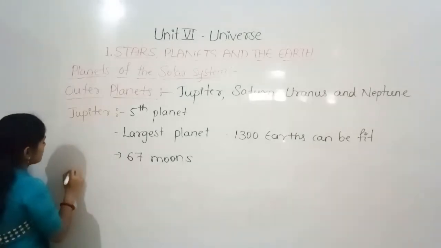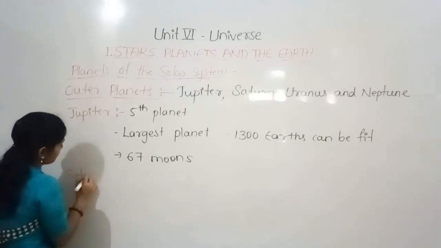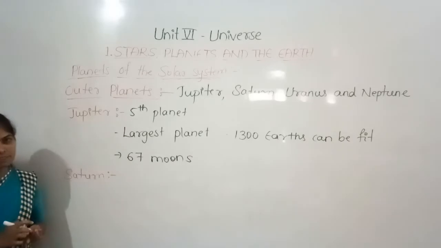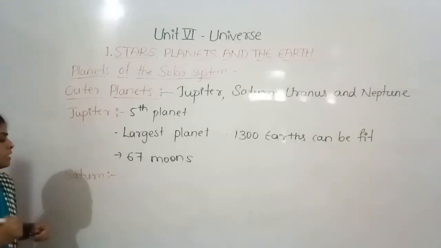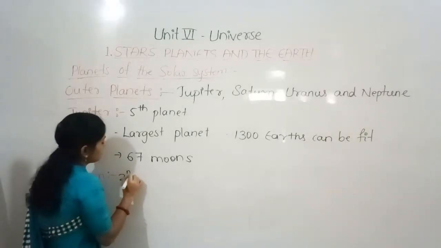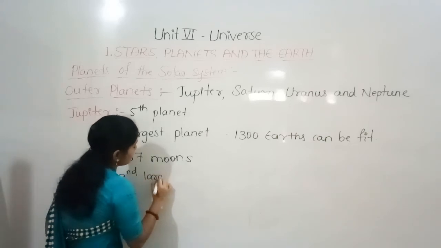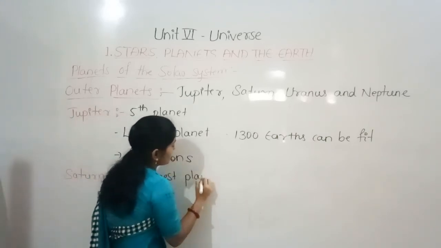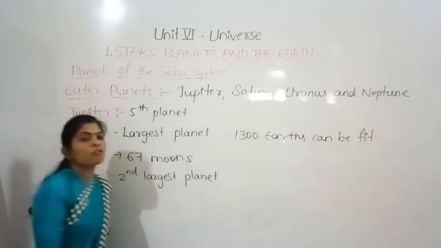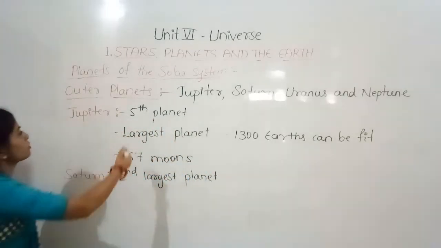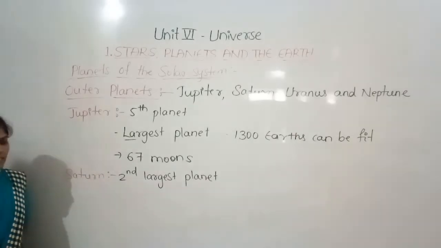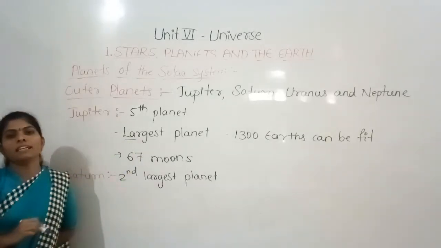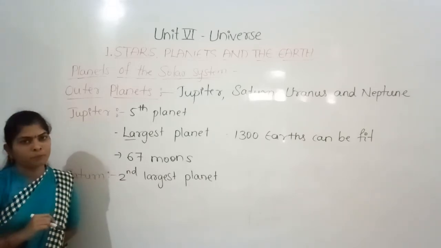The next one is Saturn. This is the sixth planet in our solar system, and it is the second largest planet, next to Jupiter. Jupiter is the largest and Saturn is the second largest planet in the solar system.